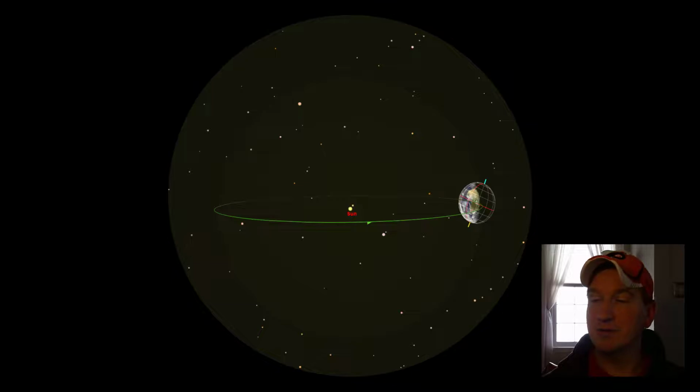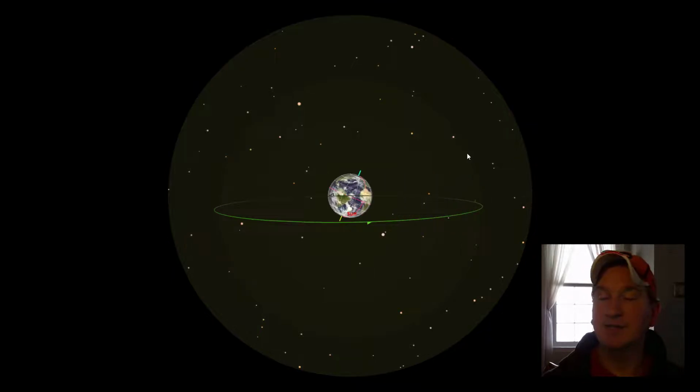But in those time periods between the first day of summer and the first day of winter, if we fast forward just a few months ahead to the equinox, then we can see that the North Pole isn't pointed towards or away from the sun. It's not tilted at all. And we can see the equator on the Earth is lined up with this orbit line or that ecliptic path. And we have our equinox.